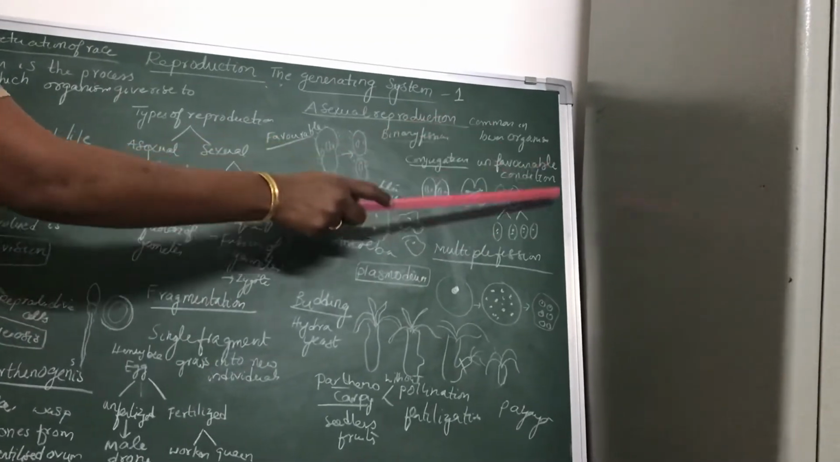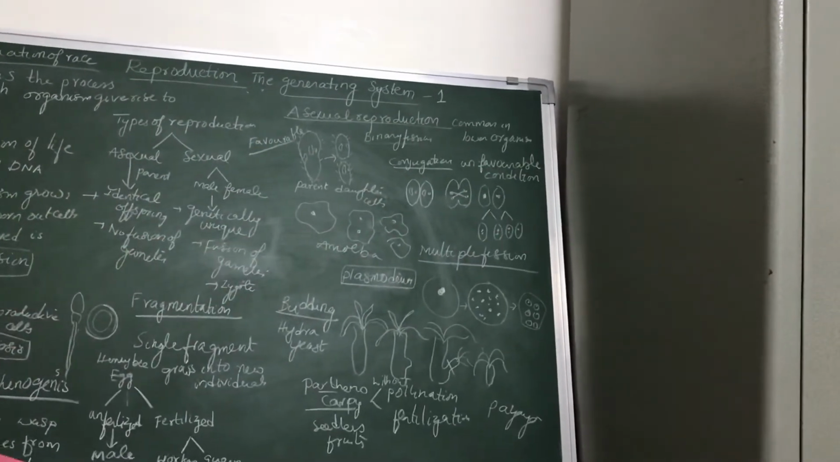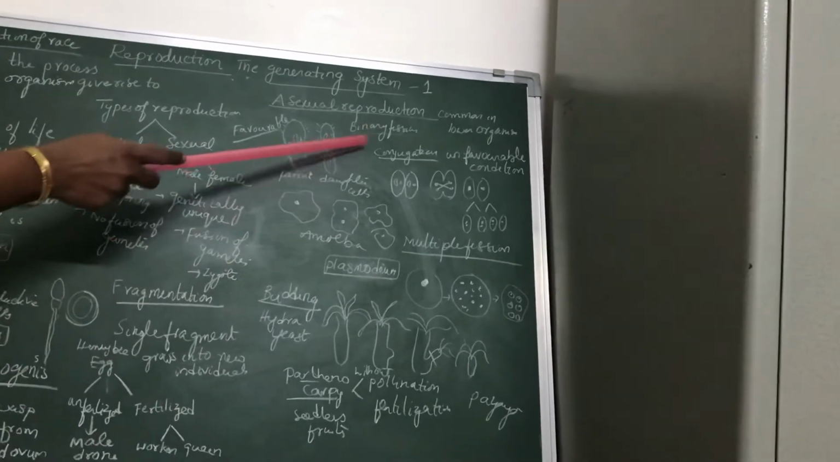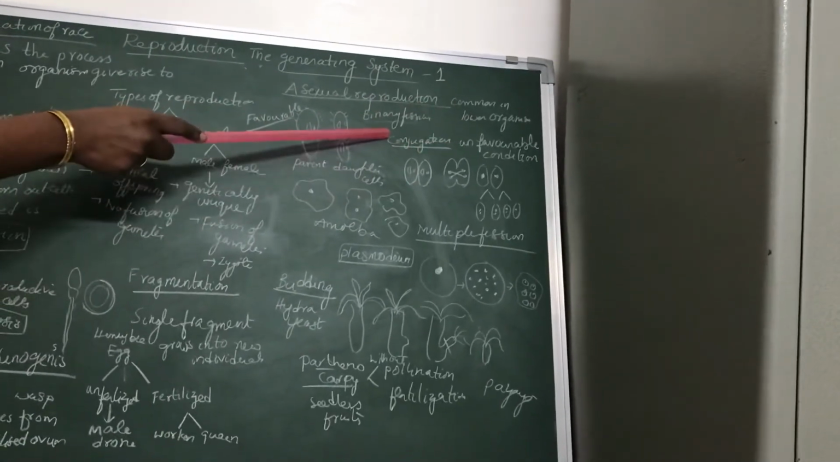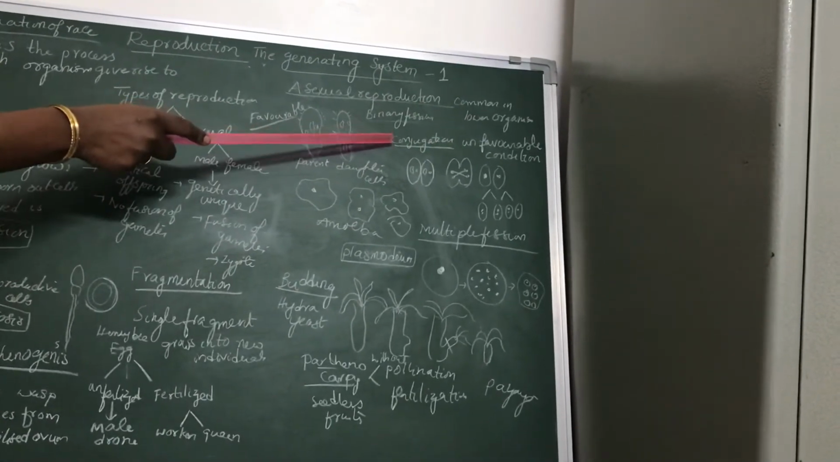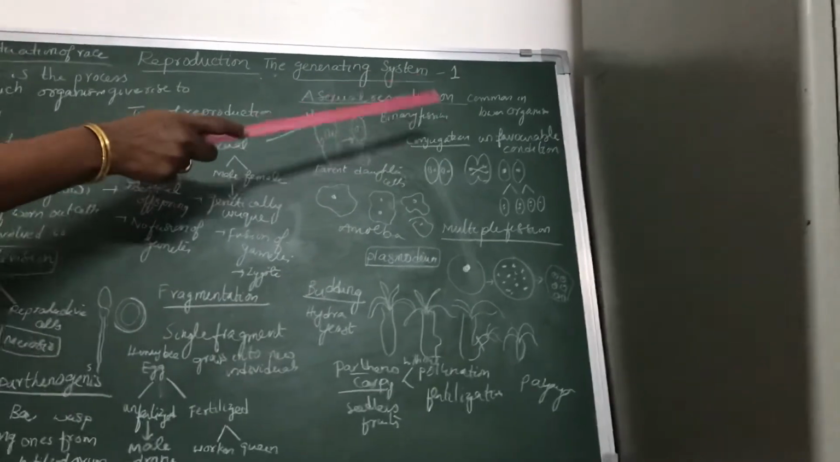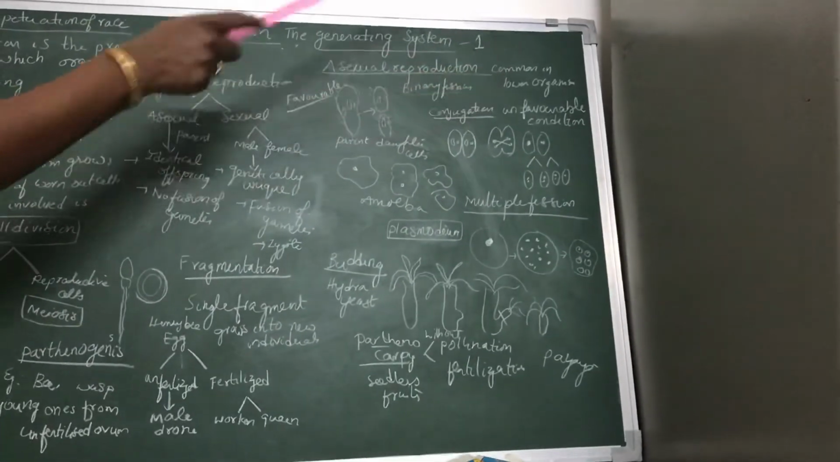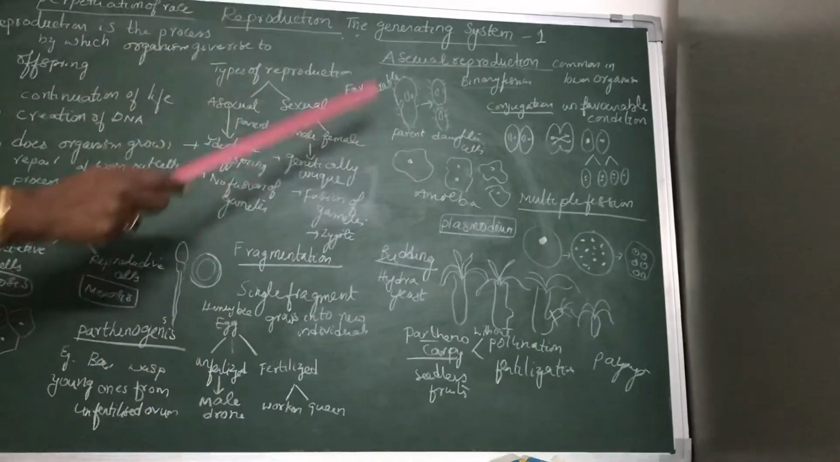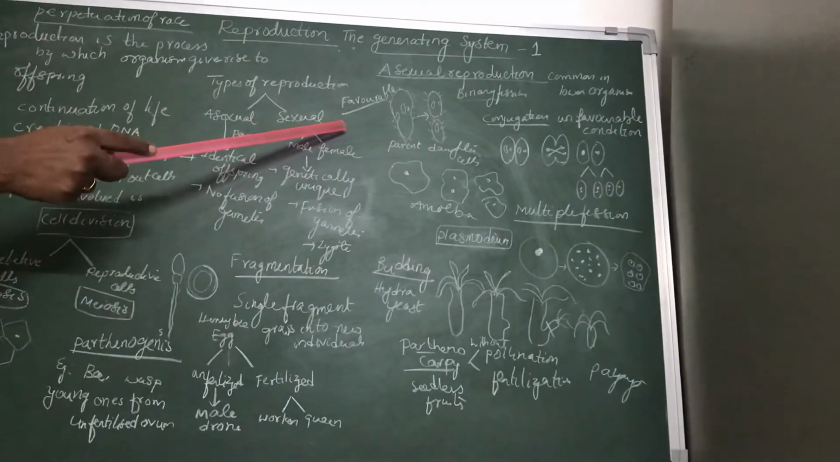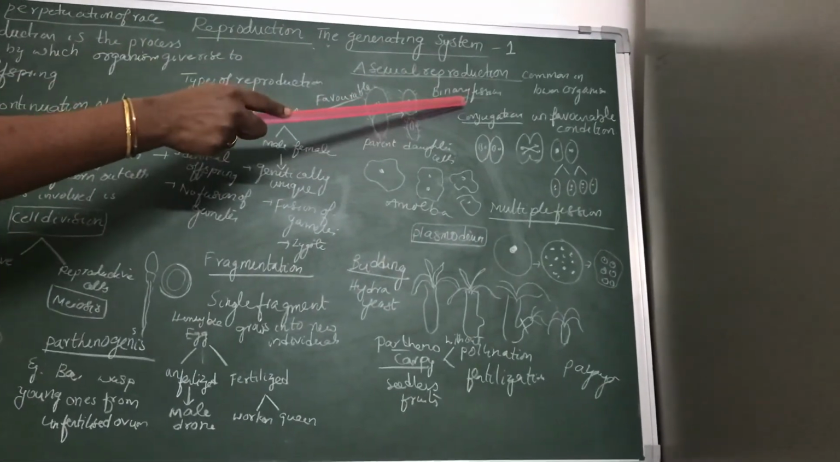This type of reproduction is called conjugation, but it is not there in your textbook, children. I am just giving you information regarding conjugation. Conjugation is a type of sexual reproduction. When the conditions are unfavorable, paramecium undergo conjugation. When the conditions are favorable, paramecium undergo binary fission.